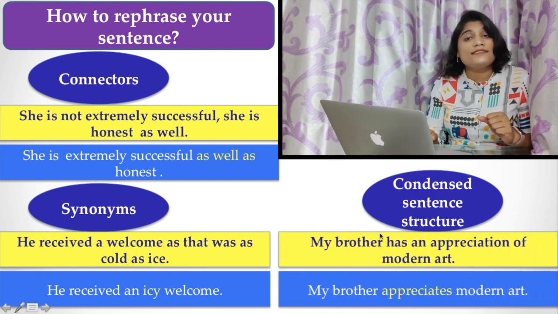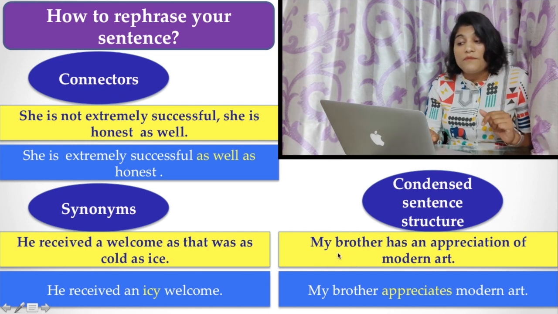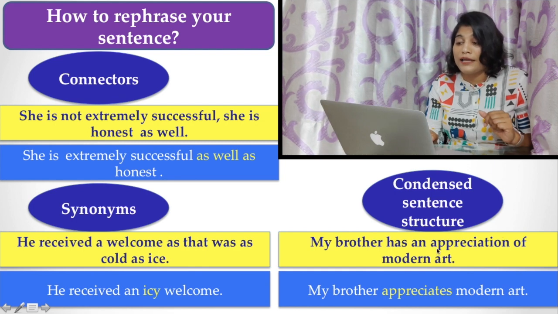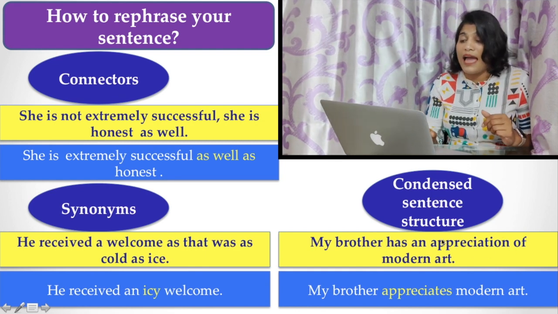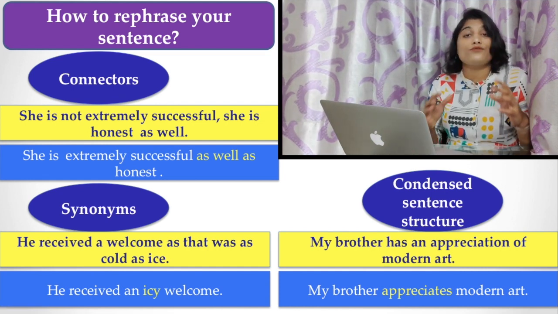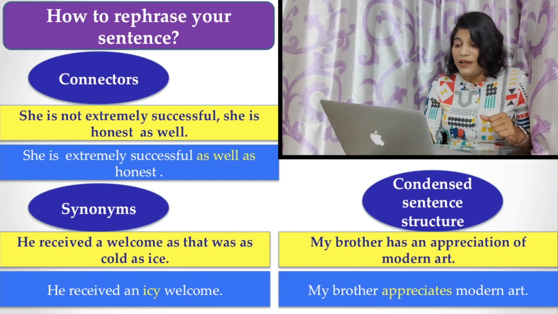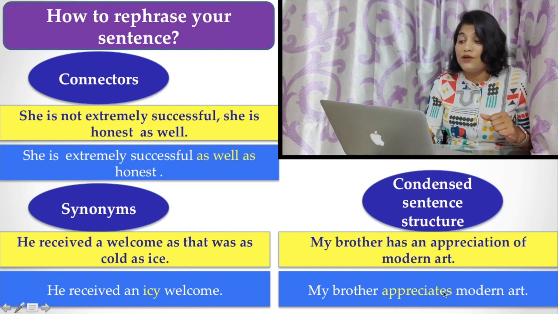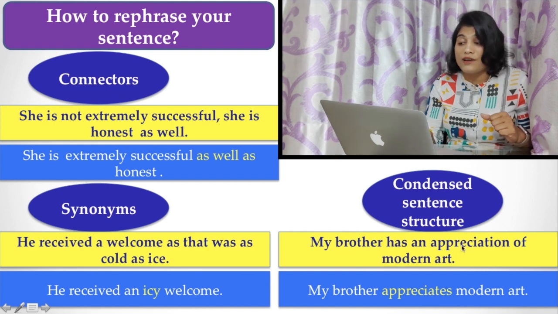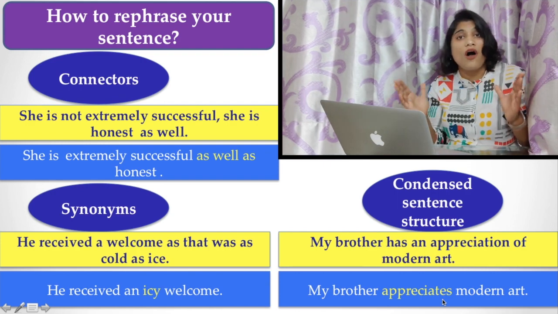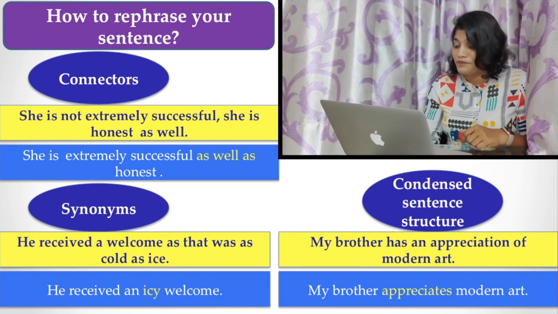Similarly, the condensed sentence structure. What is that? My brother has an appreciation of modern art. Here you find appreciation is a noun and the idea is very elaborated, but when you try to shorten it, you can represent it in this manner: My brother appreciates modern art. Look at the highlighted word, that is the verb form of the noun appreciation, that is appreciate, and the result is that the long expression becomes shorter.